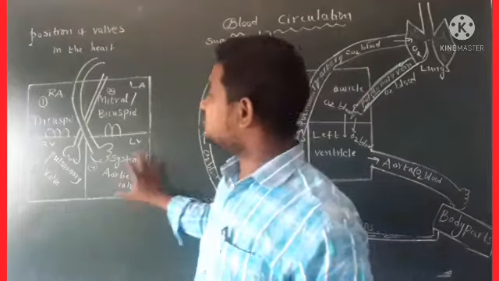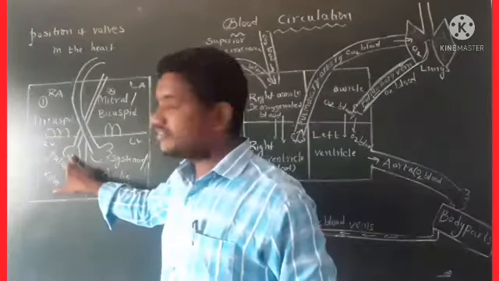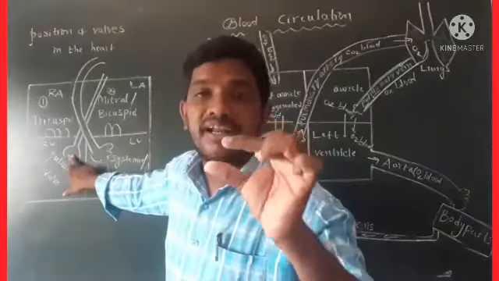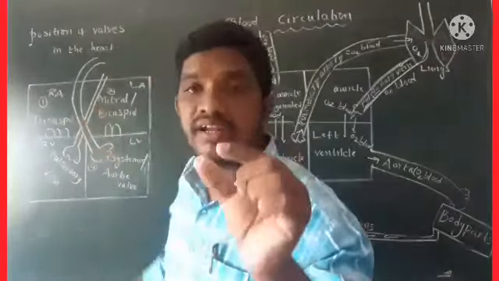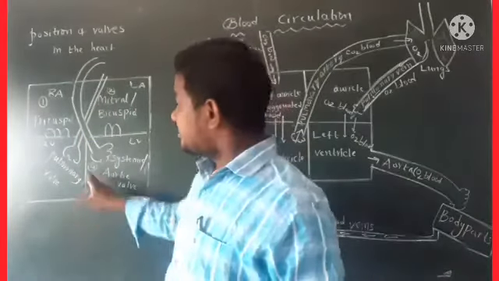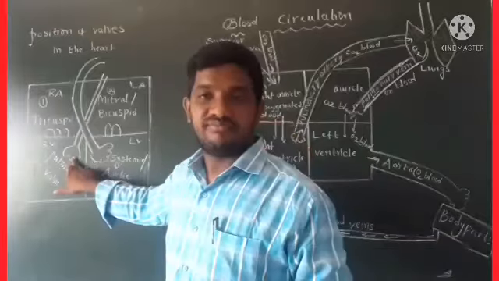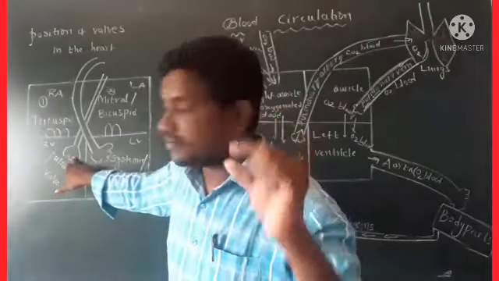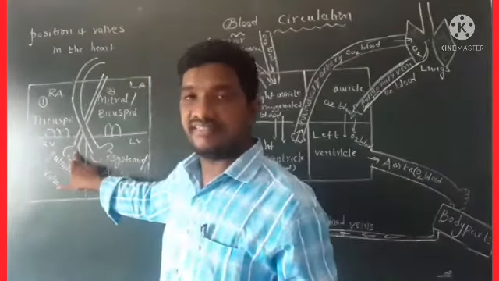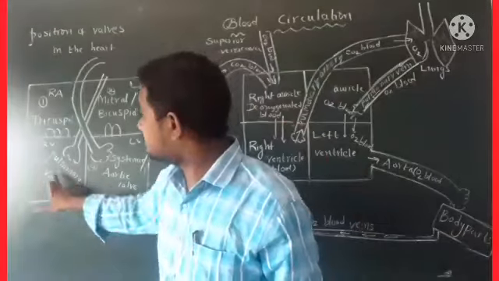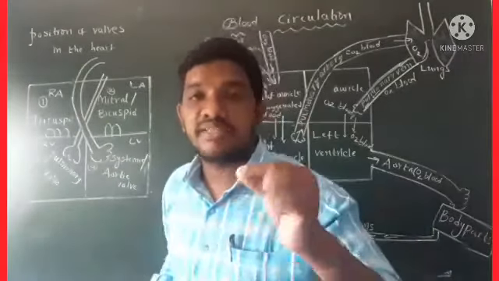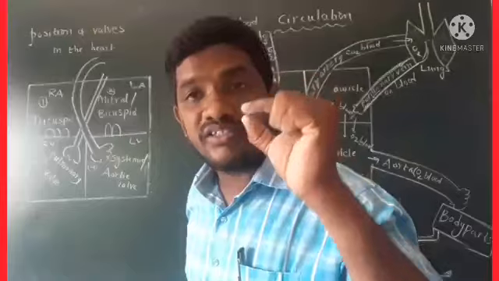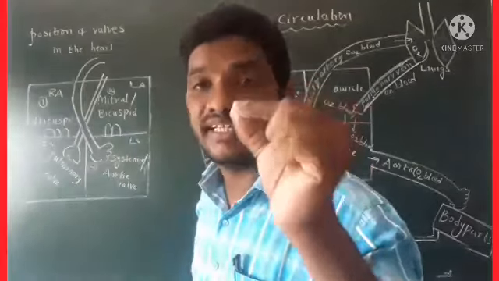Okay. Coming to third one. This is the pulmonary artery. See, this blood vessel is called pulmonary artery. At the starting of pulmonary artery, one valve is present. That is a pulmonary valve. This is the third type of valve. Where is it present? At the origin of pulmonary artery.